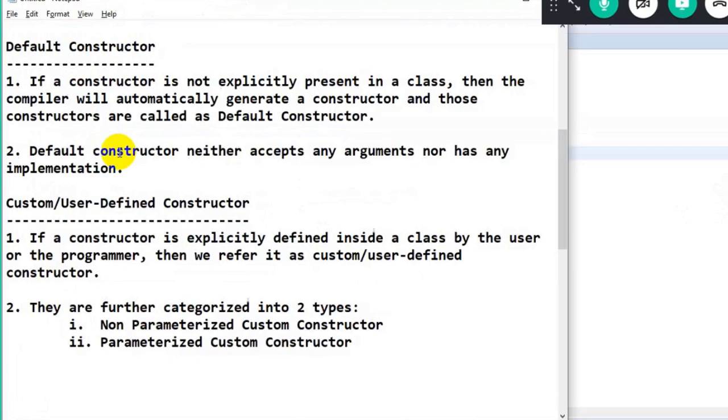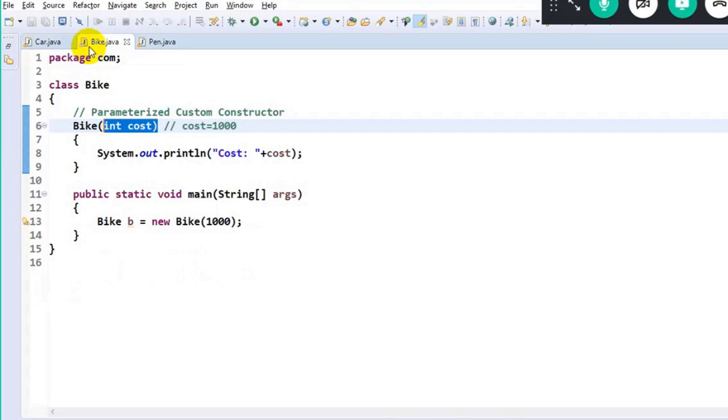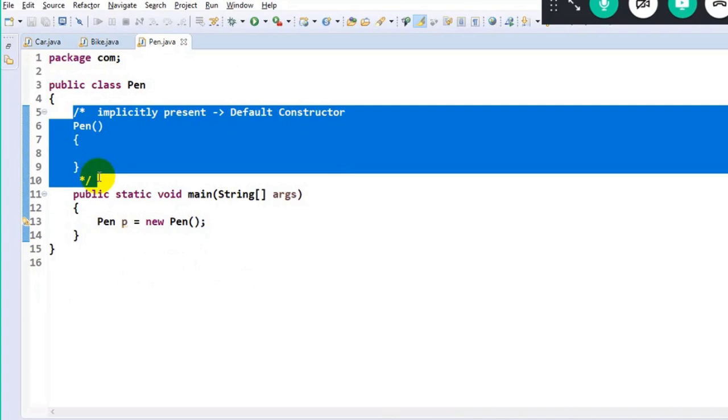What is a custom constructor, sir? If a constructor is explicitly defined inside a class, if the user or the programmer is explicitly defining the constructor inside a class, we call it a custom constructor. And they are categorized into what? Parameterized and non-parameterized. That is what I did in the first and second examples. I am explicitly defining the constructor, so it is a custom constructor, and this is a non-parameterized custom constructor. In the second example, I have explicitly defined the constructor, it is a custom constructor, but this is a parameterized custom constructor. Got it? Now here I have a class called Pen. Do we have any explicit constructor? No, this is implicitly, virtually present, the compiler would have generated it, therefore we call it a default constructor.